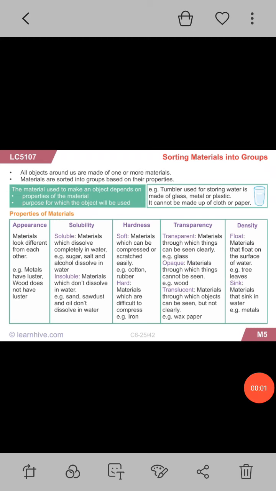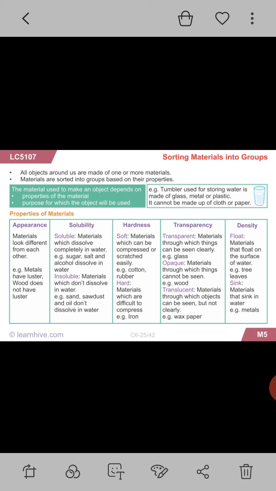Good morning, dear students. This is my second video of the same chapter, chapter number 4, sorting materials into groups. This slide I already taught you in my first video, but I am going to give you a recap. This is an important one. All materials or objects are classified on the basis of appearance, solubility, hardness, transparency and density.